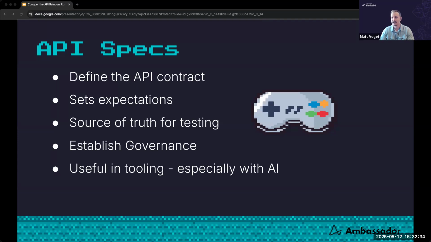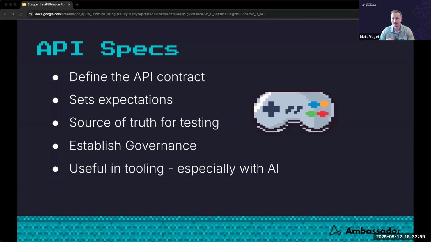But they're also useful in promoting governance around API development, as well as ensuring that we're following best practices, especially with things like security. But I think that specs are even more important today than they ever have been because they're blueprints that things like AI and other tooling can use.